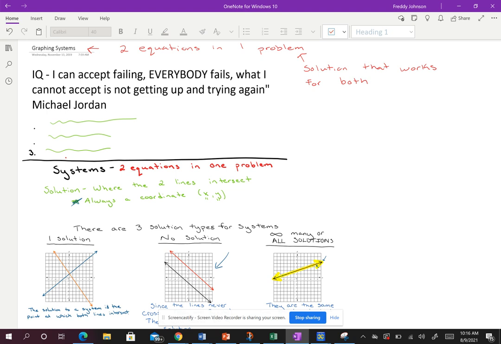So remember, when we graph an equation, it is the list of all solutions. Okay, so that's what we're really focusing on. It's not a line. It is every solution to that one problem.